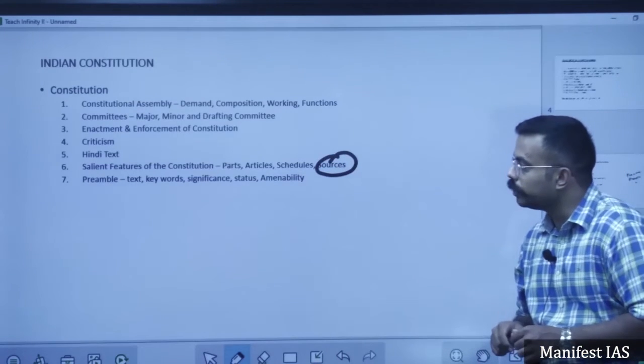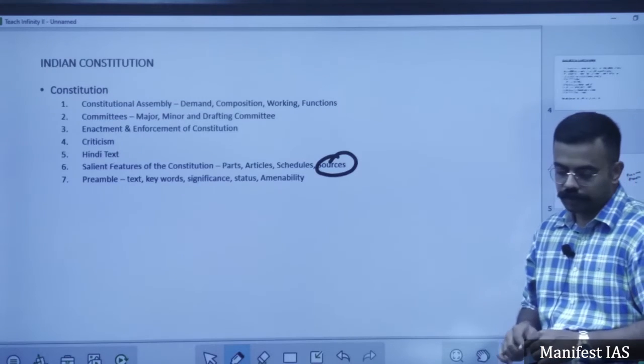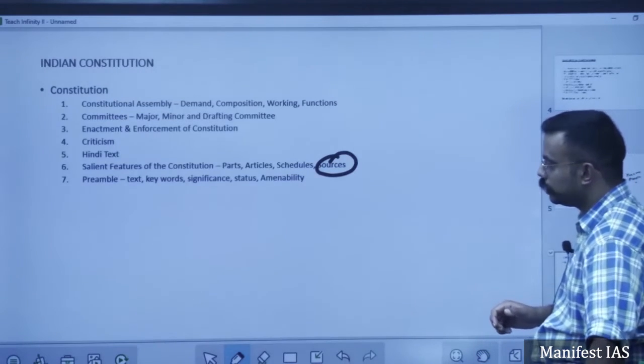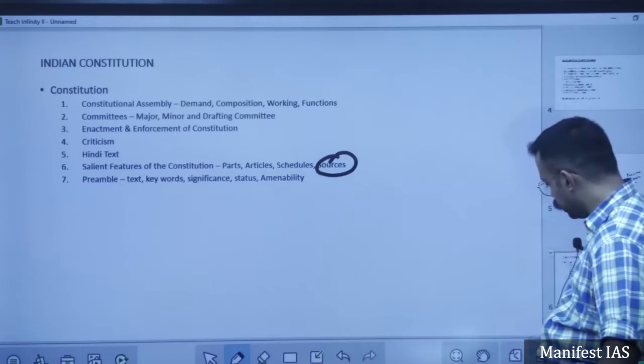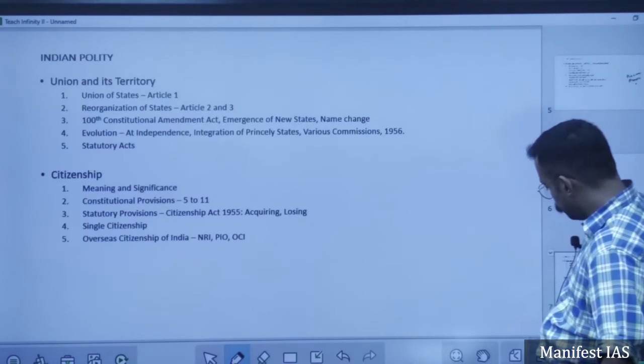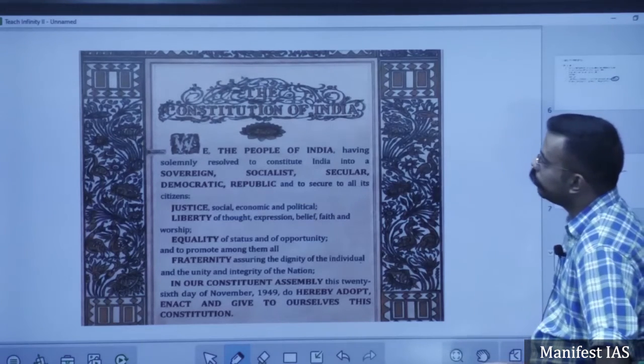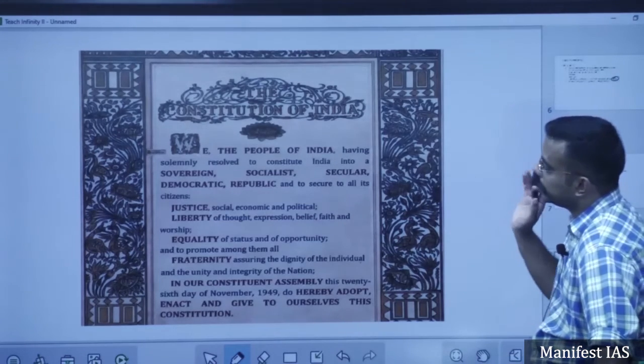So next comes the preamble part, which is the most important part. For your benefit, I have included a picture of the Indian preamble. What does the text say?